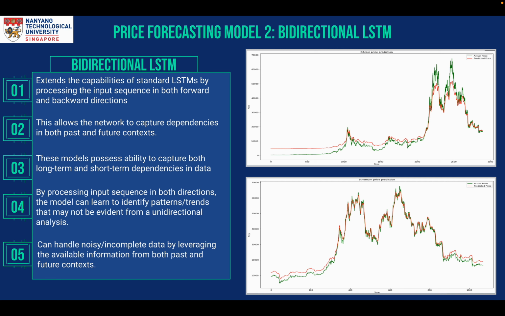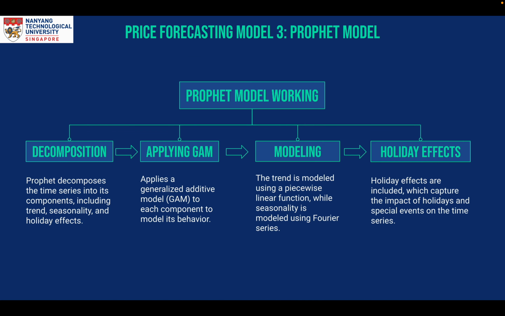The graphs on the right show Ethereum and Bitcoin's predicted price in green and actual price in red. And from the graph, we can immediately observe that this model seems to be more accurate than our previous GARCH SARIMAX model. The third and final model was Facebook's state-of-the-art Prophet model, and as expected, it gave the best result.